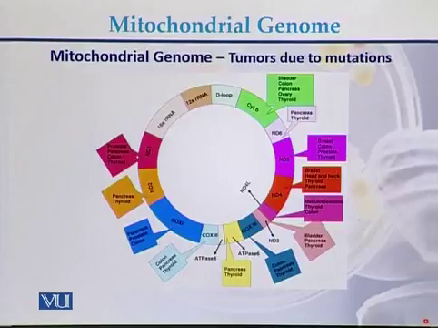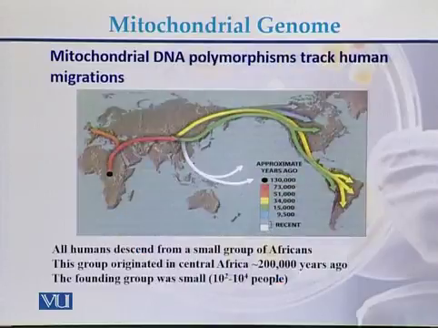So due to mutations in specific genes, many diseases, particularly the cancers, are caused by the mutations that can occur in the genes of the mitochondria. So here are all those cancers that can be caused due to the mutation in different genes of the mitochondria.